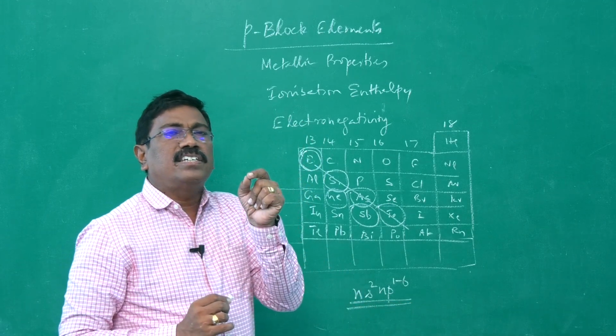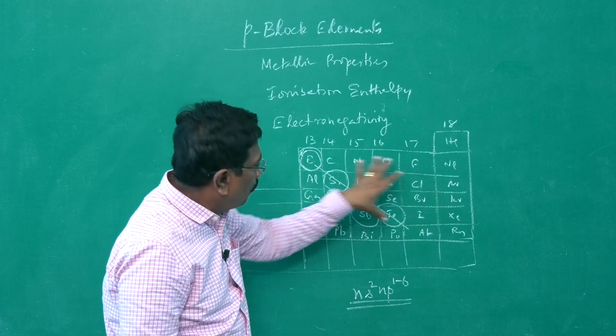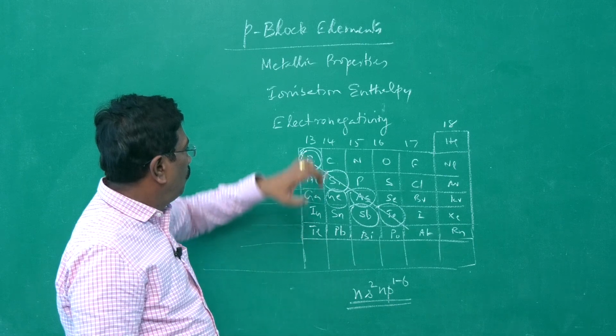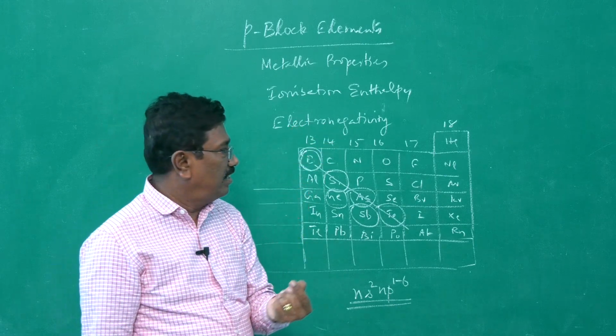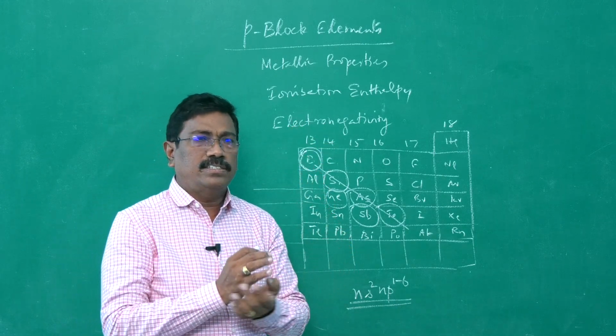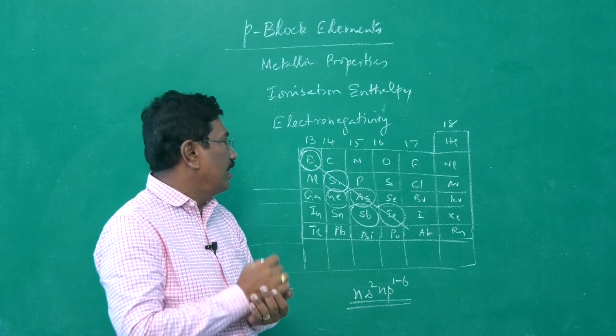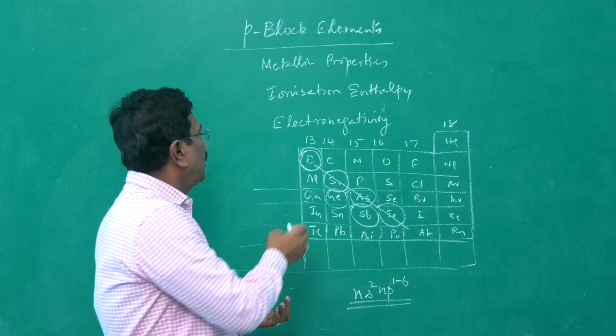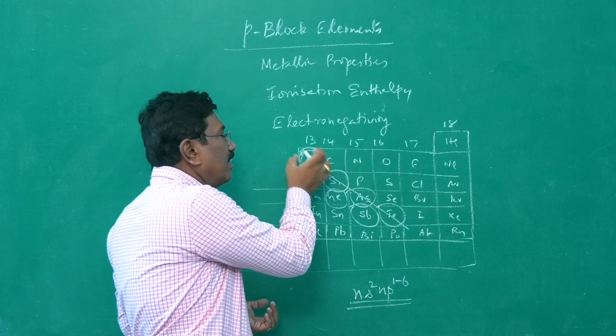Usually the last electron enters the p orbital. Boron, having small size, high nuclear charge and small atomic radius, does not show metallic nature.